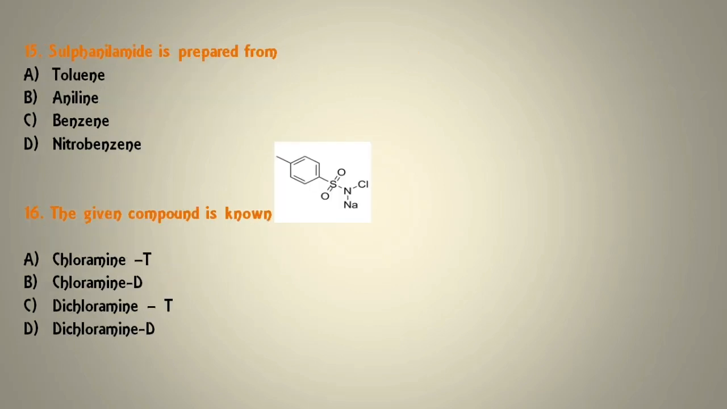Next, the IUPAC name of saccharin is para-aminobenzene sulfonamide, ortho-sulfobenzoic imide, meta-sulfobenzoic imide, or sulfaguanidine. So the correct option is option number B, which is ortho-sulfobenzoic imide. Next question. Sulfanilamide is prepared from toluene, aniline, benzene, or nitrobenzene. So the correct option of this question is option number B, which is aniline. Next, the given compound is known as chloramine T, chloramine D, dichloramine T, or dichloramine D. So the correct answer is option number A, which is chloramine T. The given structure is known as chloramine T.